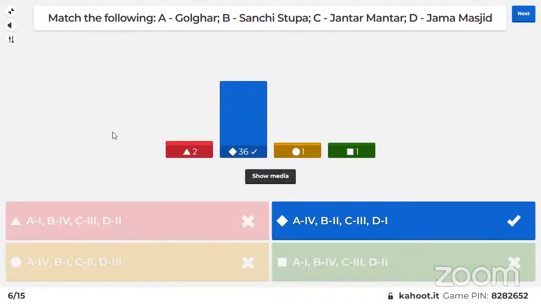All right, time's up. So you have seen some amazing architectural wonders there. The correct answers are A4, B2, C3, and D1. That's how you have to join the match the following.